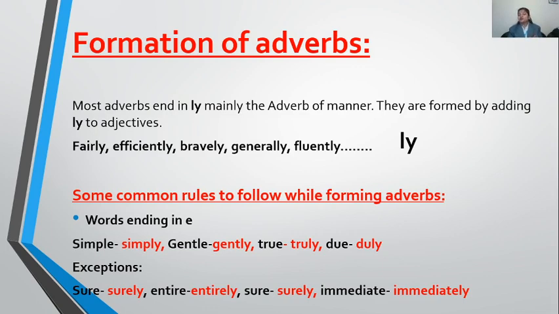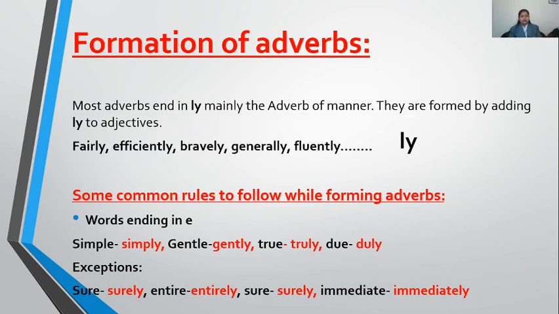We make little changes in the spelling also. And how do these changes take place? Under some rules. And these rules are common rules. This is not anything special you are going to learn. Like y converts to i if there is no vowel before it. In the same manner, before the last consonant, if there is a vowel before it, it becomes double. In the same manner, in some cases, e is dropped, but not always. So the same rules we are going to follow while adding ly to these adjectives.